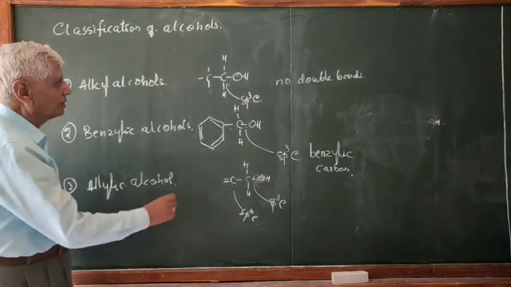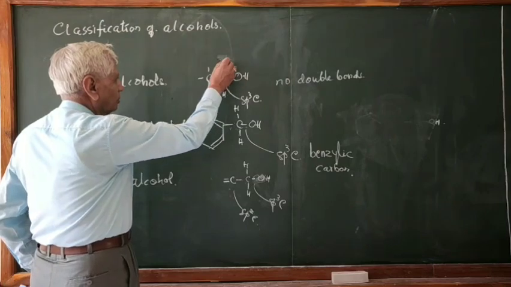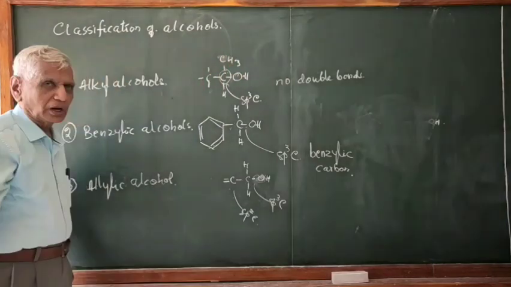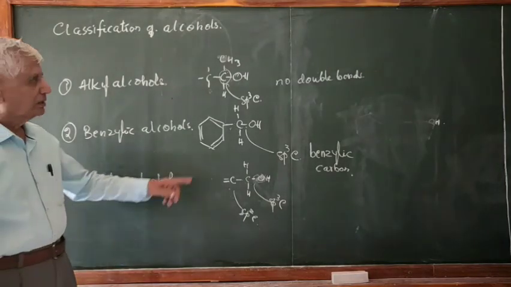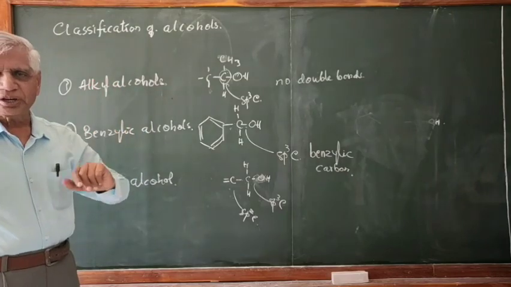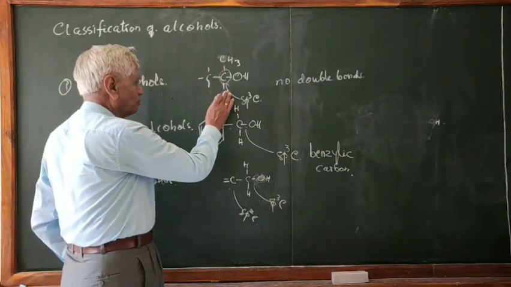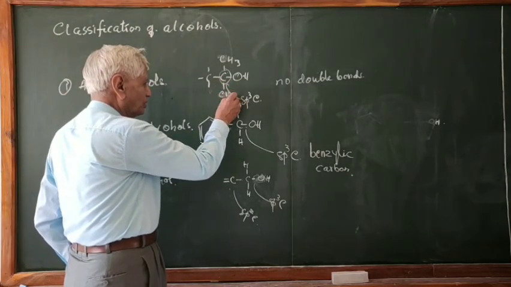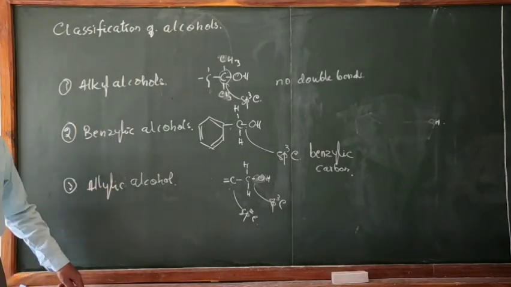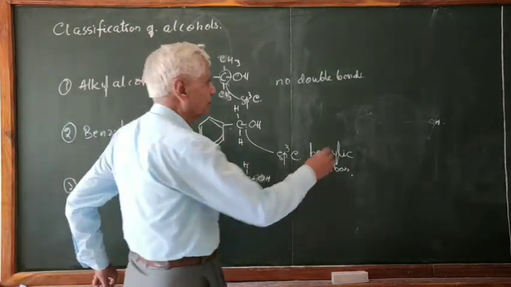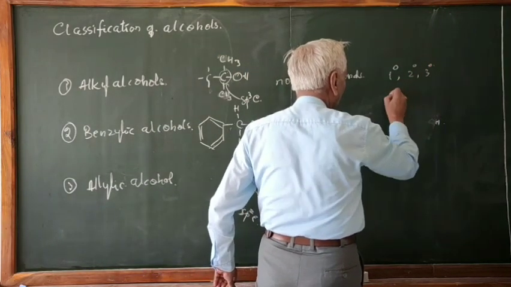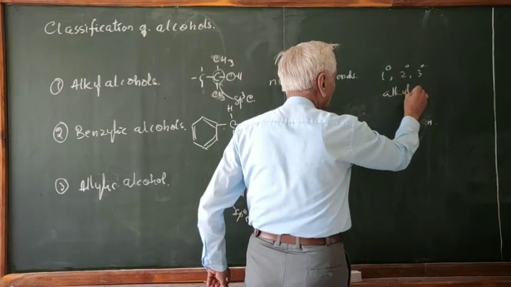Secondary alcohol is the one where there are no 2 hydrogen atoms present here. This carbon becomes secondary carbon. Therefore, this is called secondary alkyl alcohol. What is the tertiary? Tertiary means this carbon should be tertiary. So this is CH3. This is the tertiary alcohol. So the alkyl alcohols are further classified into primary, secondary, and tertiary alkyl alcohols.